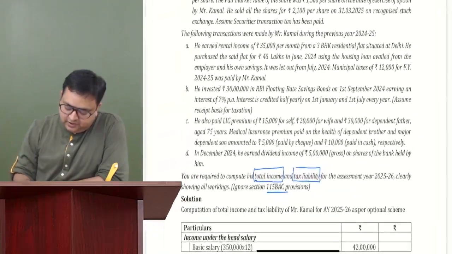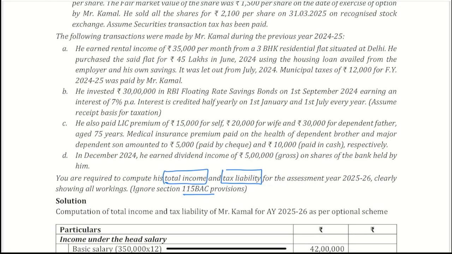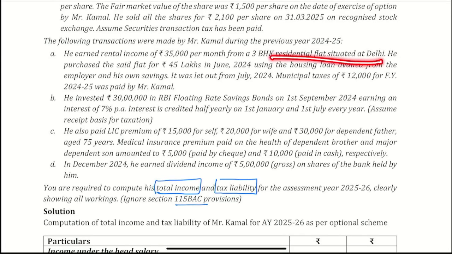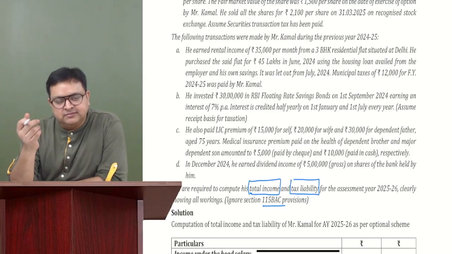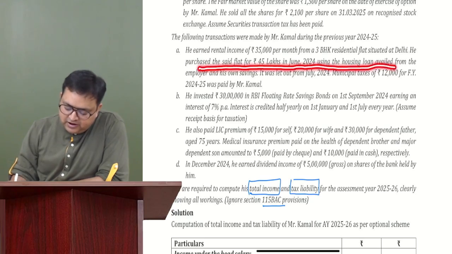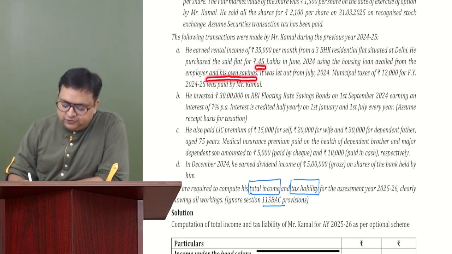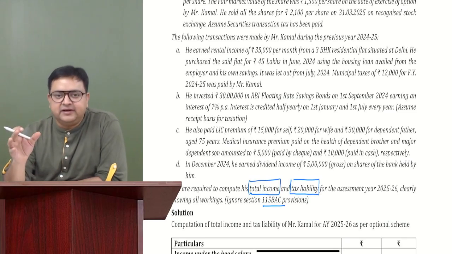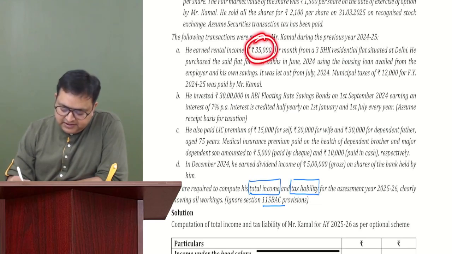Okay, that's it. Now they are saying the following transactions are made by Kamal during the previous year 24-25. He earned rental income of 35,000 per month from a 3 BHK residential flat situated at Delhi. So he is getting a rental income straight away, house property. He purchased the said flat for 45 lakh in June 2024 using the housing loan availed from the employer and his own saving. Doesn't matter. I don't require this 45 lakh unless he is selling it. Right now I'm more concerned with house property income, the 35,000 per month income.